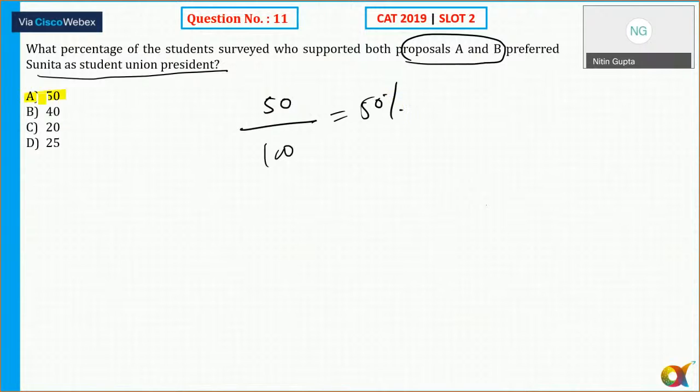Is that clear? So the correct answer for this is option number A. 50 by 100, it is 50%.